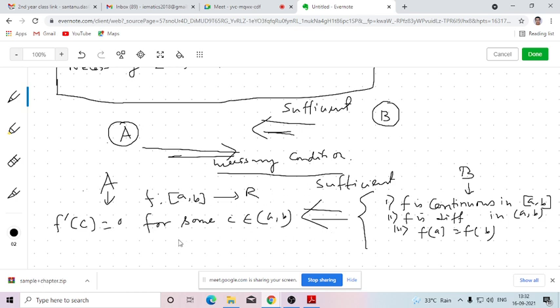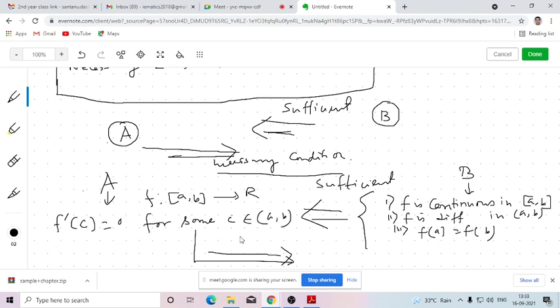But if the reverse is also true, then we will be saying that the necessary condition is also satisfied. So is the reverse true always? Whenever f dash is 0 for some c belongs to AB, will all these three be followed? Have you got my question? By assuming these three are valid, we can show that this will be true. But if this is true for some arbitrary c between AB, will these three be valid always?